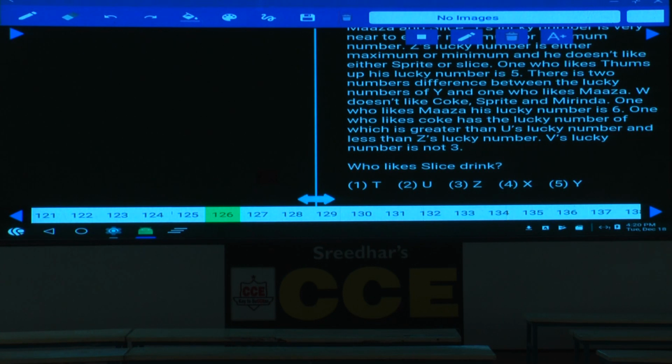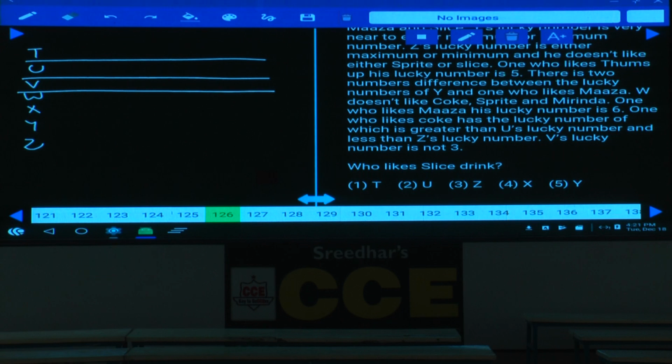Now, in total we have 7 persons here, and all of them like different drinks. And the numbers are also clearly given, different numbers. Y does not like Mirinda, Coke, and Slice. W's lucky number is greater than T's. Now who are the persons here? T, U, V, W, X, Y, Z. Now let us start. What are the parameters we have? One is the drink and the other one is the lucky number.